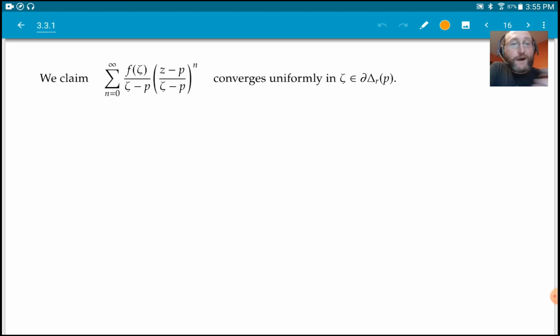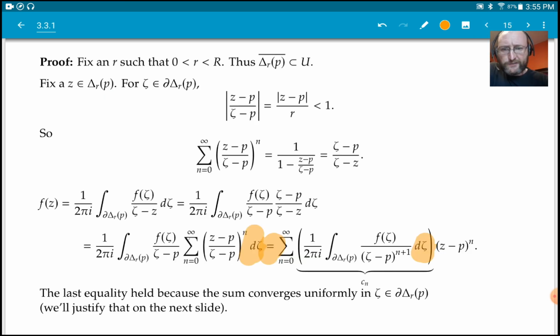So why is it uniform in the zeta? It's really this convergence of this series that needs to be uniform, because if you look over here, I have to push this thing inside, and that's what I'm swapping.